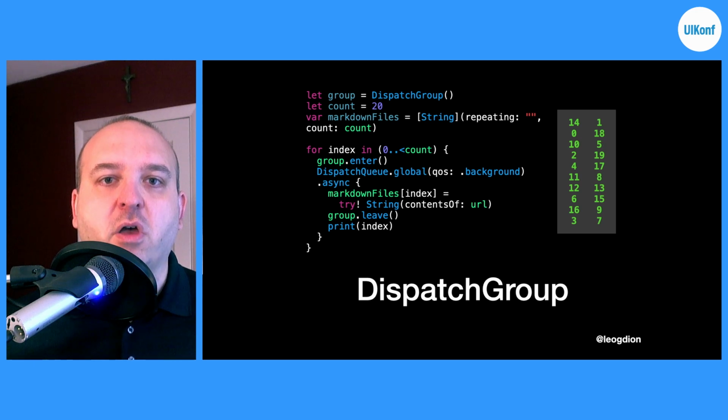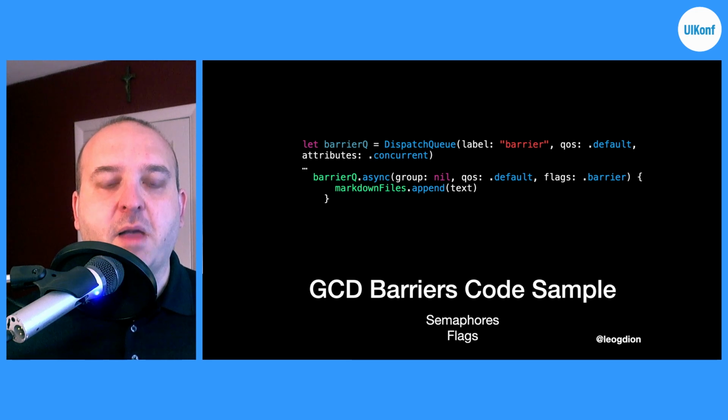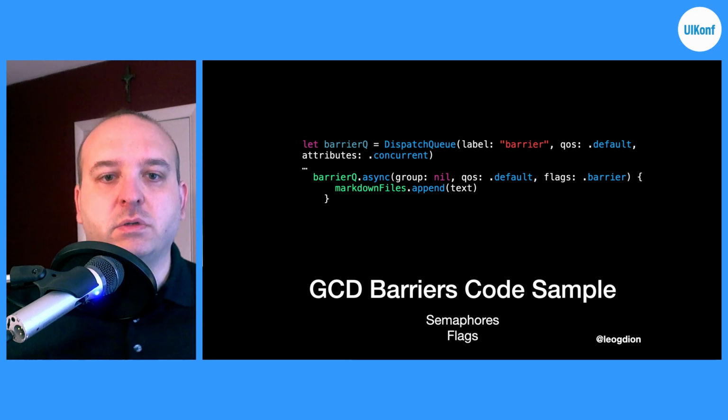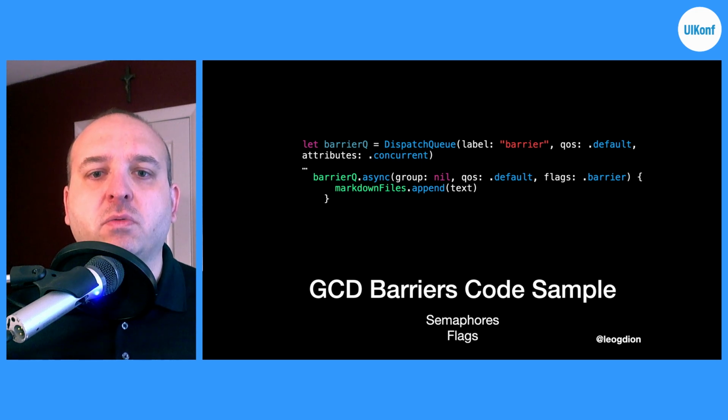GCD does also provide barriers. We talked about the dispatch semaphore earlier, but you can also define a barrier within a queue itself. A classic example of this is, let's say you want to download multiple things, but you want to make sure that access to the array is not done in such a fashion where two appends are done at the same time. This is where a barrier would be really useful.